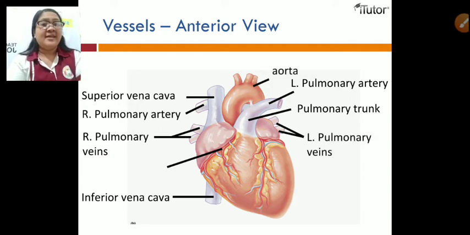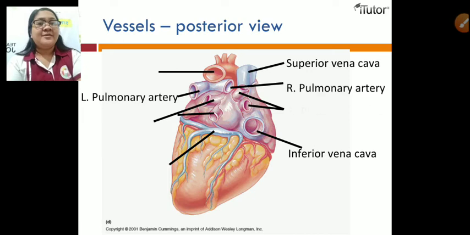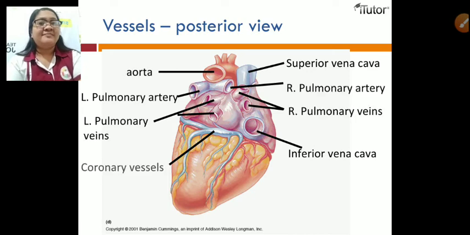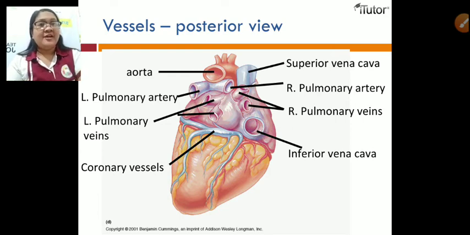The left and the right, and this one is the coronary vessels. Okay, so this is the posterior view. So amo ni sa ang posterior view sang aton nga heart with the vessels nga ara nga present sa aton nga heart.